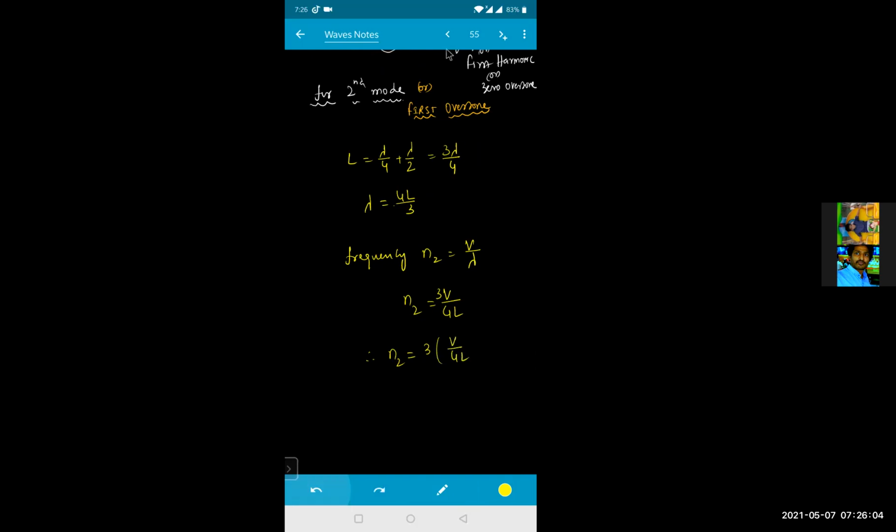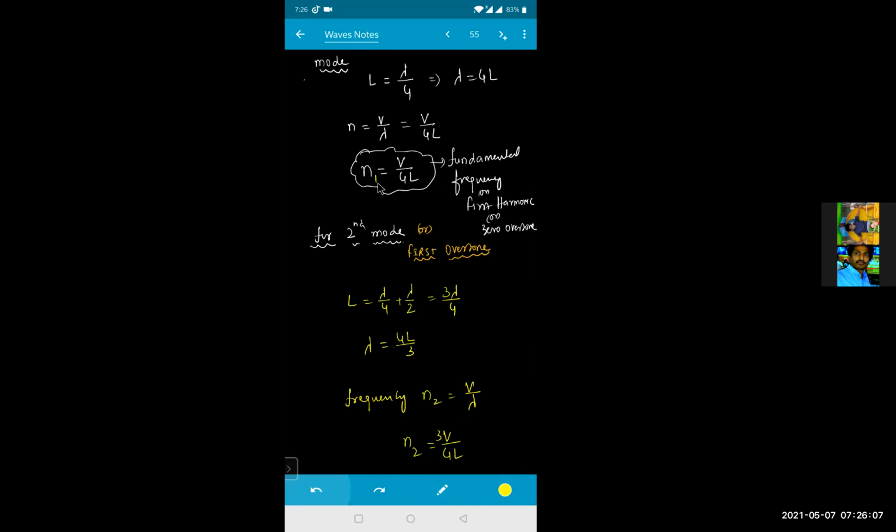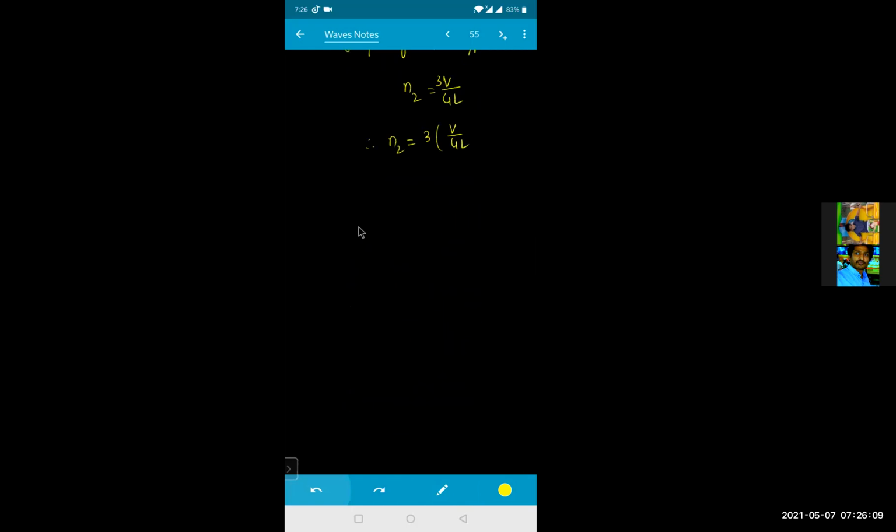See now, this V by 4L is nothing but the fundamental frequency N1. So I can write N2 will be equal to 3 times N1. Can I write like this? Isn't it? So N2 is known as your third harmonic, or it is your first overtone. This is your first overtone. Is it clear? Is it clear? So, scroll up once. Yeah.